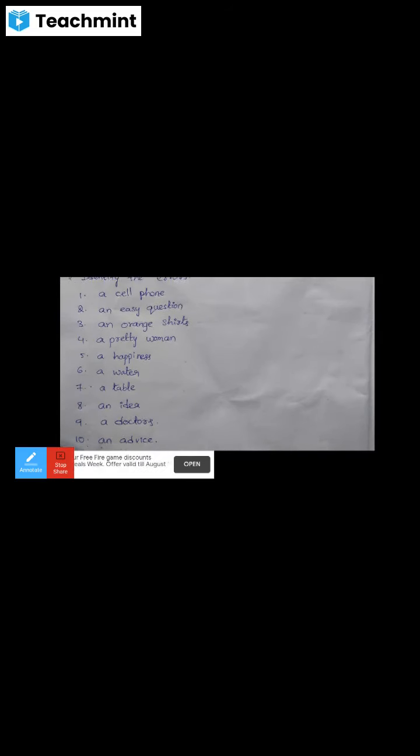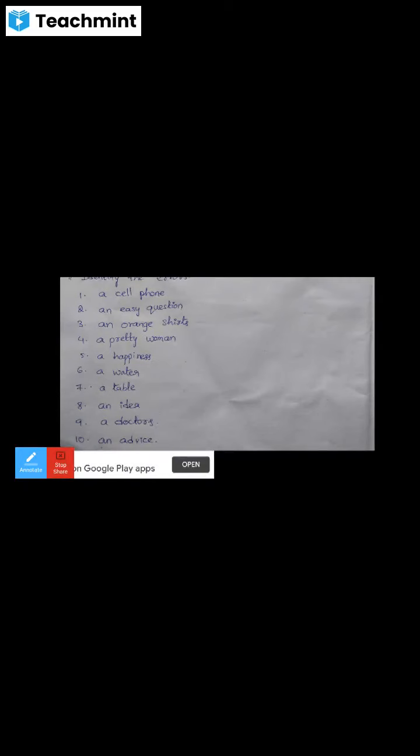Already I told you, we do not use a or an before uncountable nouns, before plural nouns, or before abstract nouns. Then you can identify the mistakes in these 10 words.